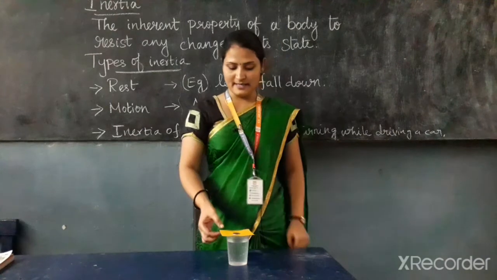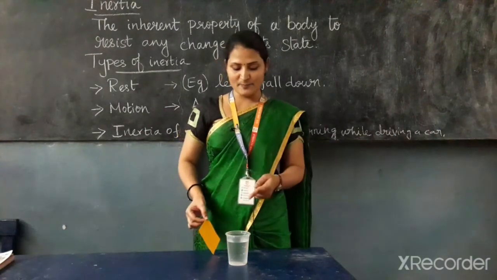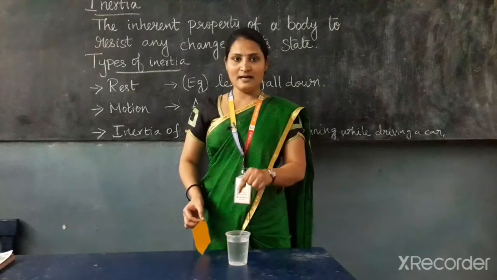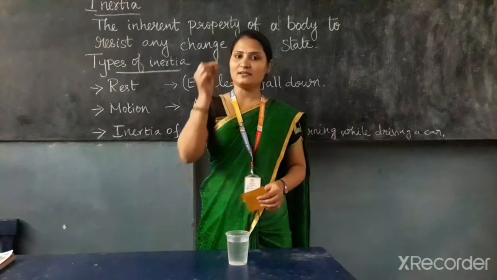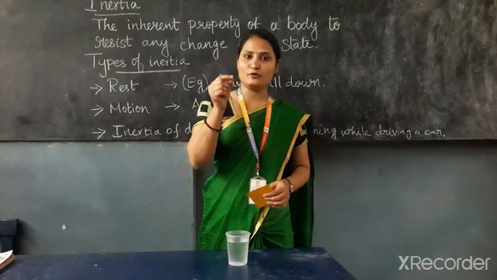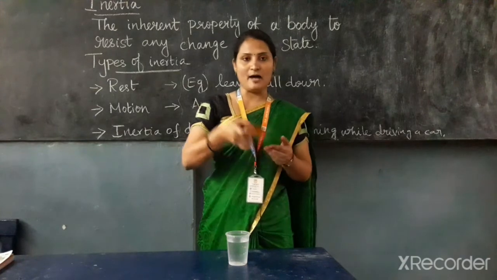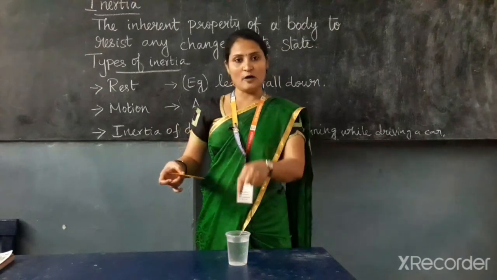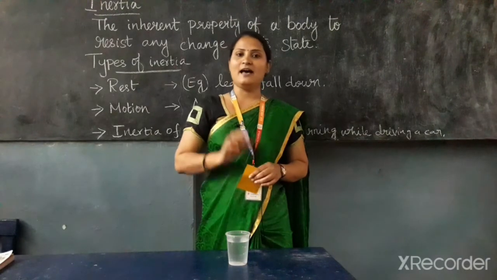That is why it does not come along with the cardboard and falls down into the glass of water. So this is an example of inertia.